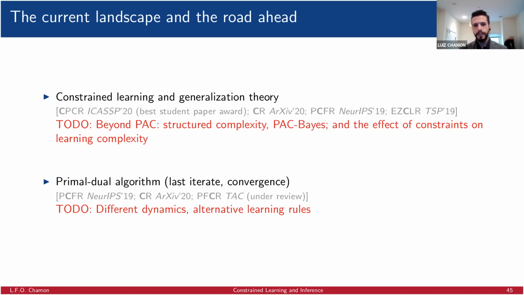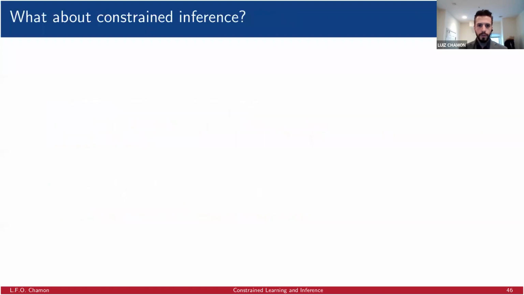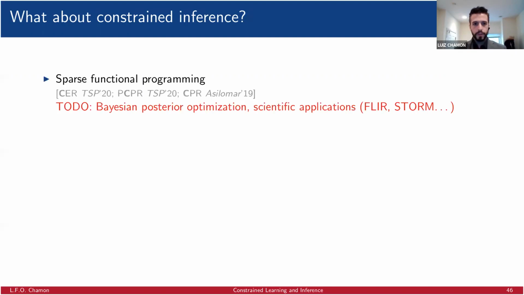Before finishing, I said I was going to touch quickly on constrained inference, which is the topic that I talked more about in my proposal. In terms of sparse functional programming, which was the main thing that we talked about in the proposal, there are some new ideas that I think are very interesting. Sparse functional programming, for example, allows us to replace Bayes rules by learning problems when fitting Bayesian models.